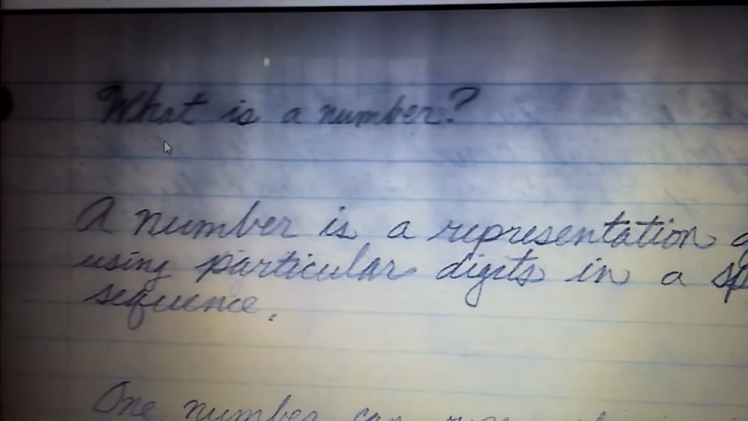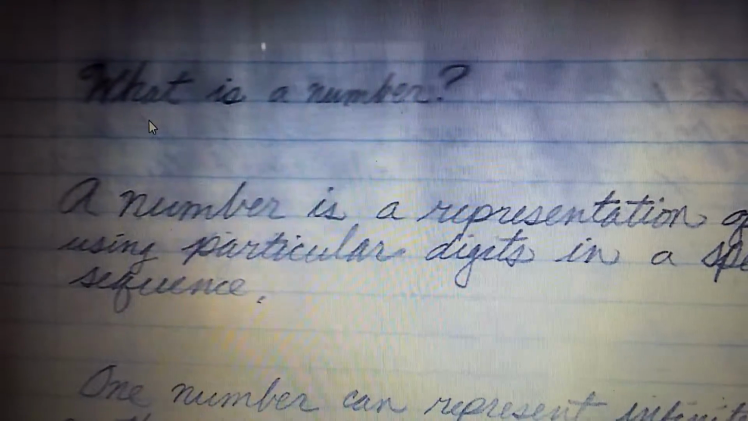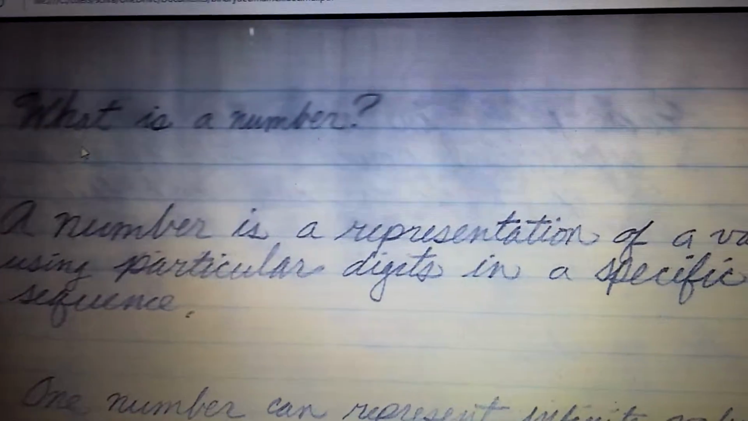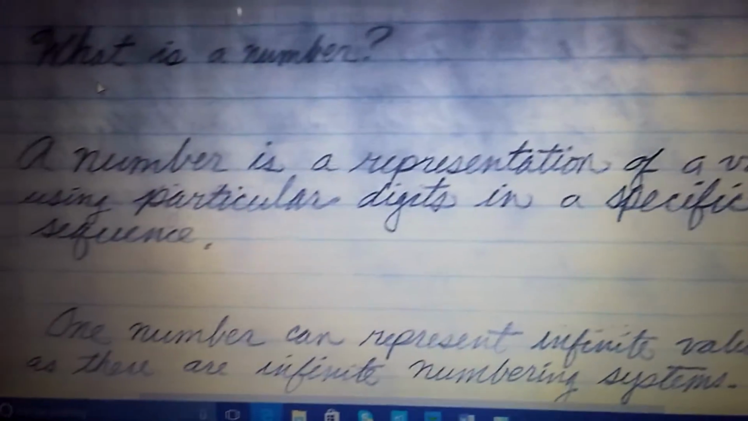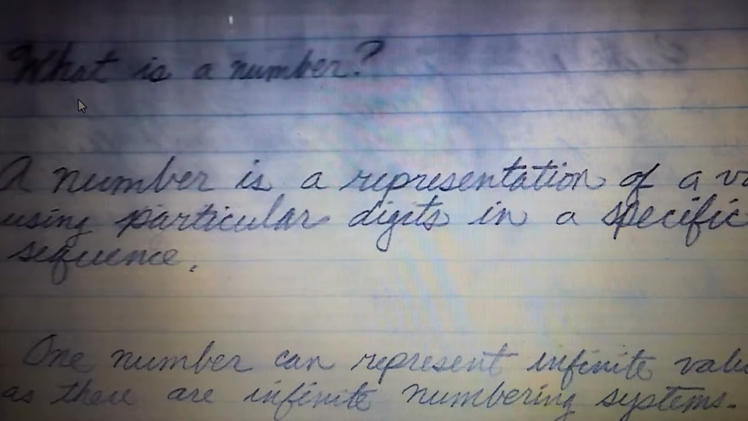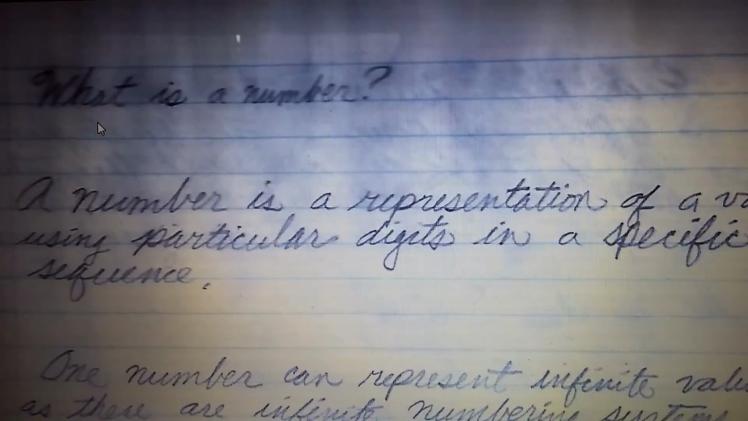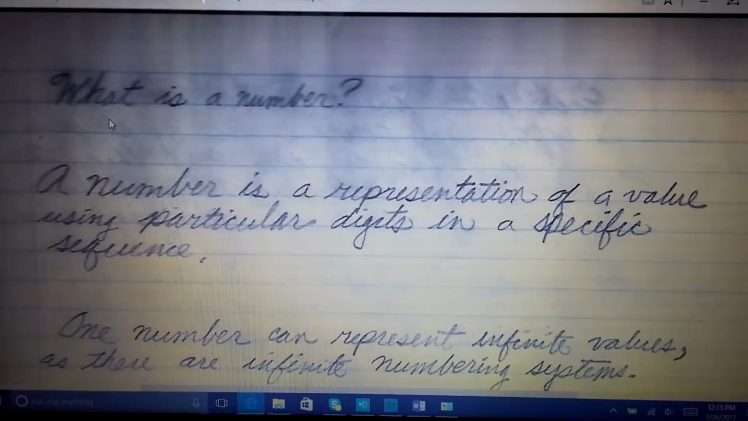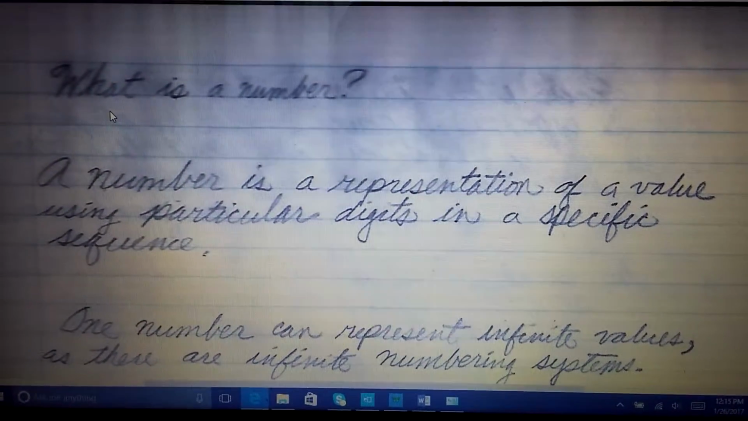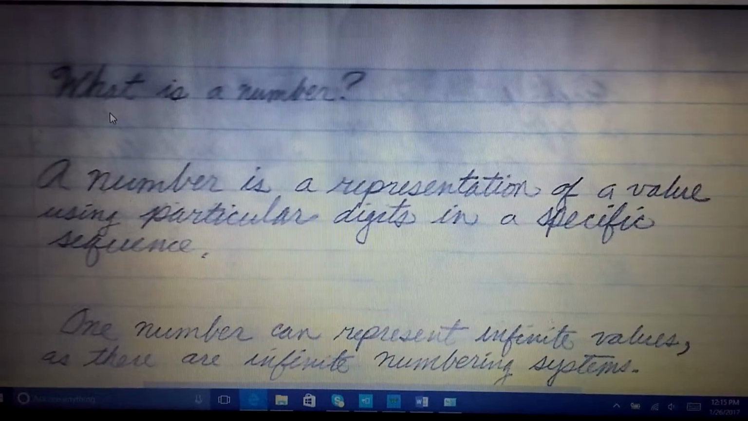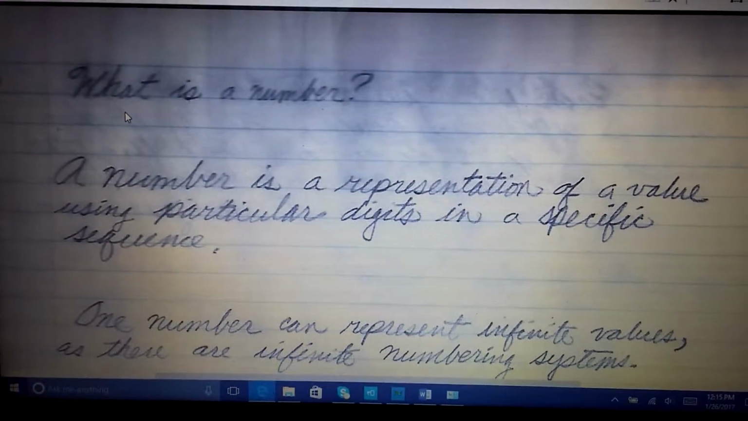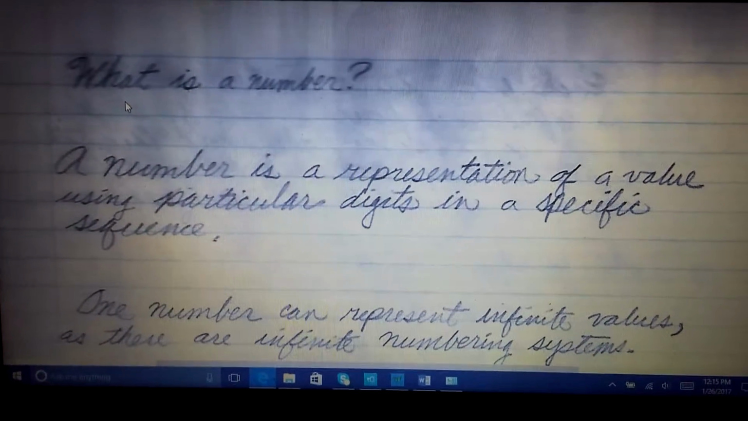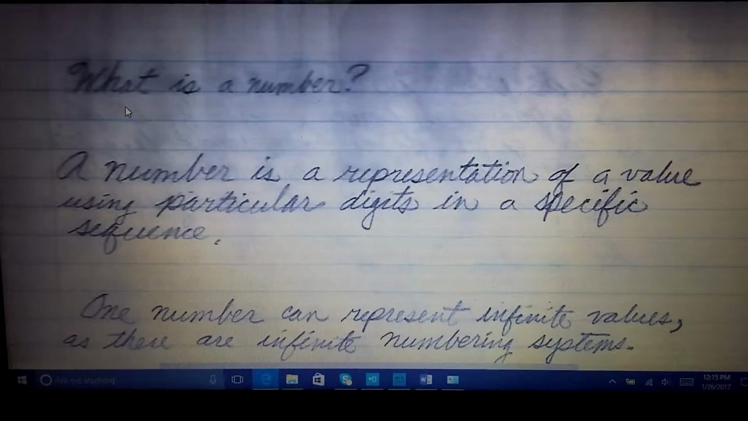So let's go back to the original question. What is a number? A number is a representation of a value using particular digits in a specific sequence. Let me zoom out just a fuzz on that. A number is a representation of a value using particular digits in a specific sequence. Now you're going, what did he just say? A number's not a number?